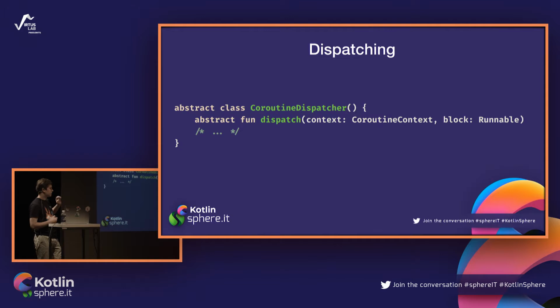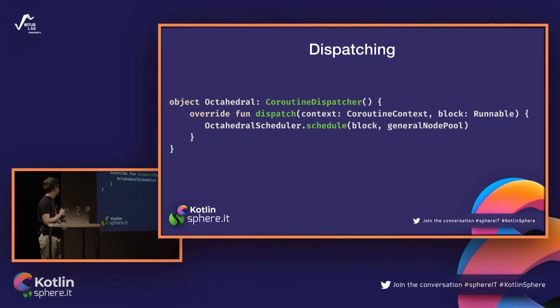But there is a simple implementation for this. It is called CoroutineDispatcher, and for nearly 99% of our use cases, CoroutineDispatcher is completely sufficient. So, as you show to Andrew, it has one abstract function important for us. It is called dispatch. It takes two parameters. One is the coroutine context, and the other is the runnable that is meant to be dispatched. So we can create our own dispatcher. It looks like this.